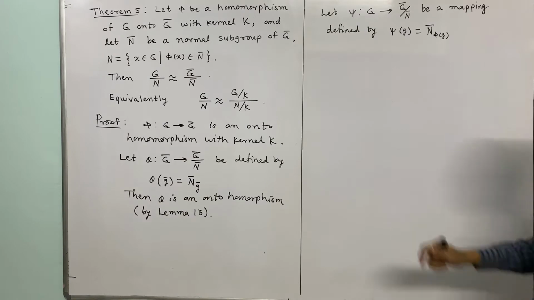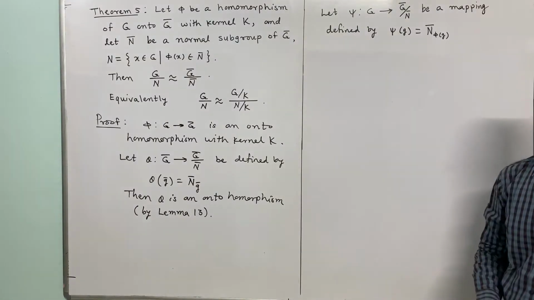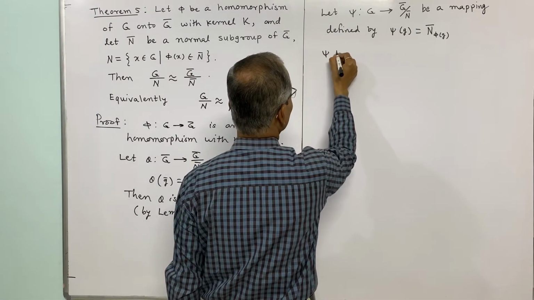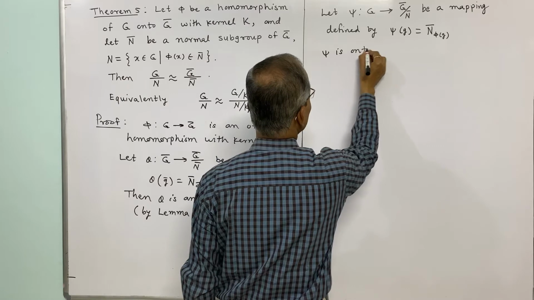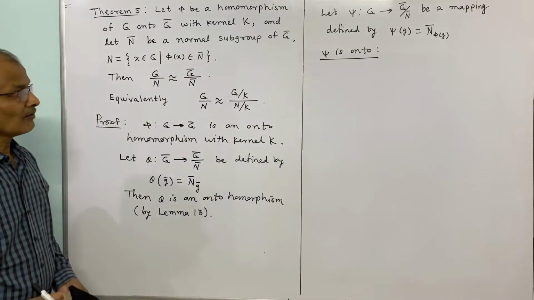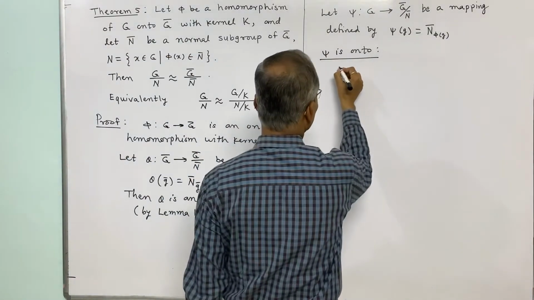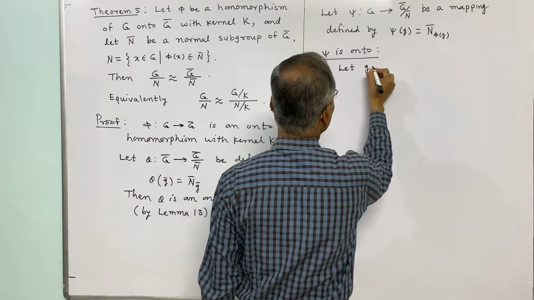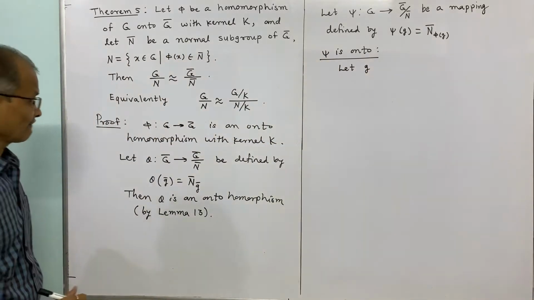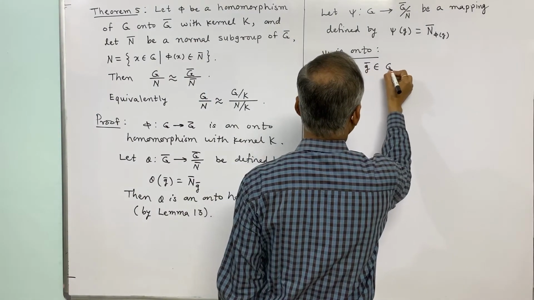Now we shall show that this is an onto homomorphism. First, psi is onto. Let g bar belong to G bar.